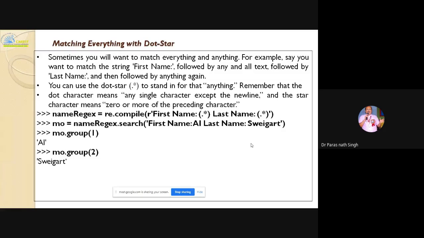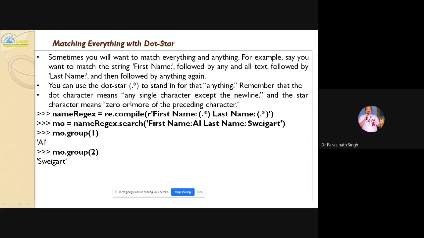So matching everything with the dot star. If you are giving the dot star, then it matches everything and anything, even the new line character. For example, say you want to match the string first name, followed by any and all text, followed by last name, and then followed by anything again. So you can use the dot star pair, dot star to stand for that anything.